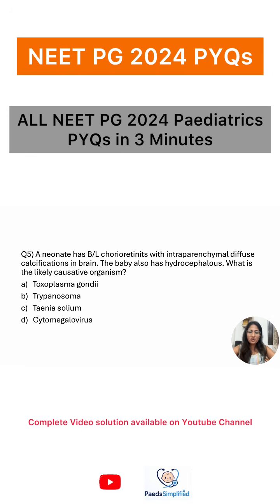So the next question is: a neonate has bilateral chorioretinitis with intraparenchymal diffuse calcifications in the brain. The baby also has hydrocephalus. What is the likely causative organism here?